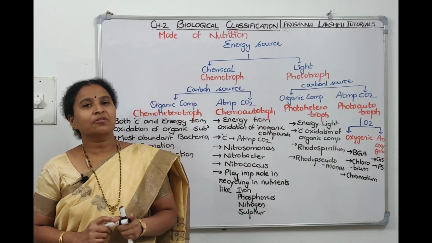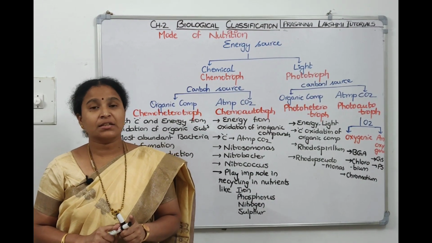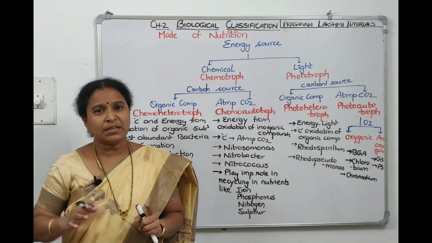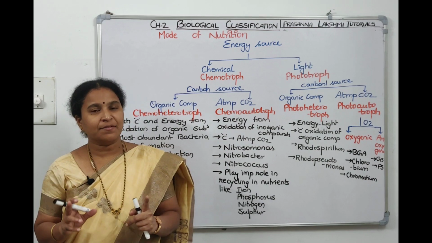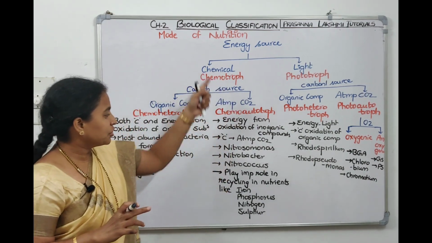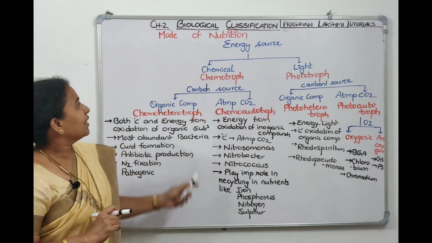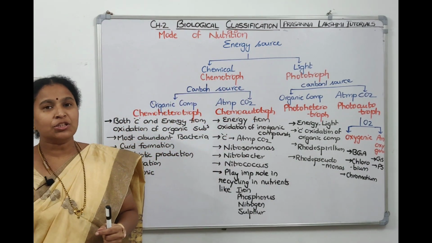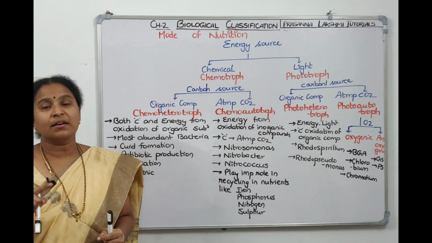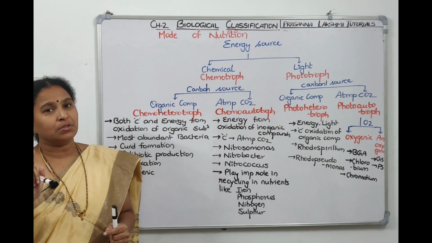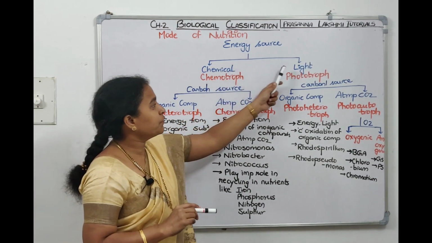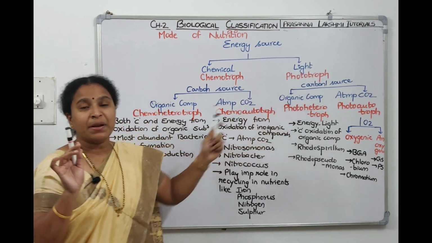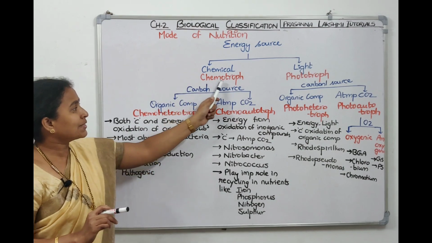When we talk about the mode of nutrition of bacteria, we discussed that bacteria are most diverse in the mode of nutrition. The structure is very simple, but their mode of nutrition is very diverse. Let us see the mode of nutrition chart which I have taken on the board here. Depending on the energy source, whether they are taking energy from the sunlight or by oxidizing chemical compounds: if they take energy from the sunlight, call it phototroph. If it is taking energy by breaking chemical compounds, call it chemotroph.